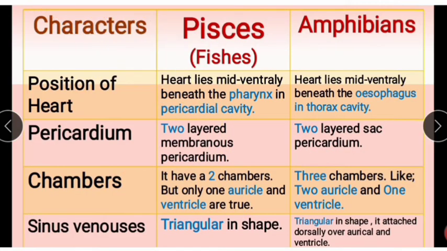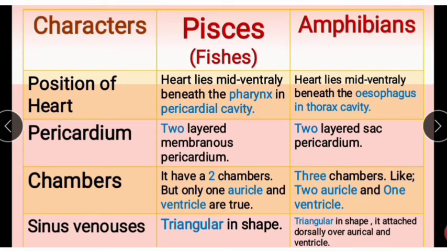Now I will give some information in an easier manner, a comparison between fish and amphibian hearts. First, make three columns: characters, fishes and amphibians. In characters we write some characters. First one, position of the heart. In fishes, the heart lies mid-ventrally beneath the pharynx in the pericardial cavity.